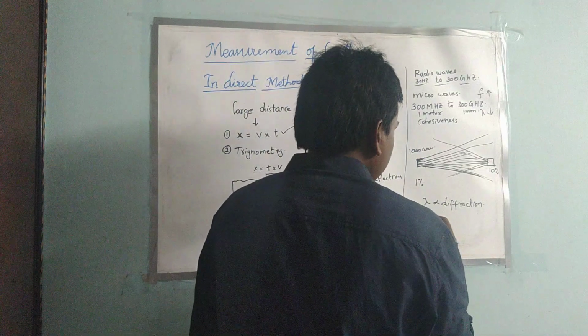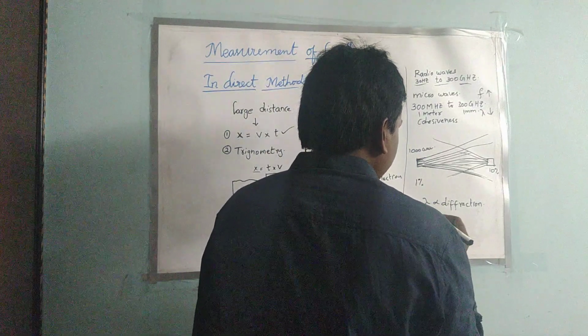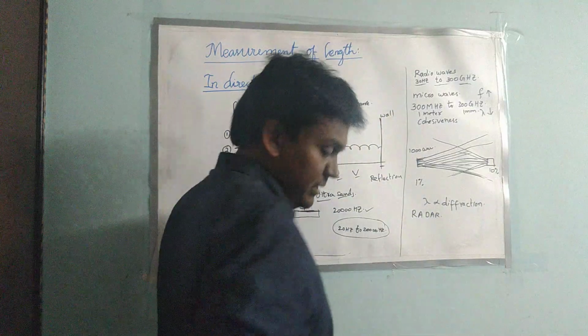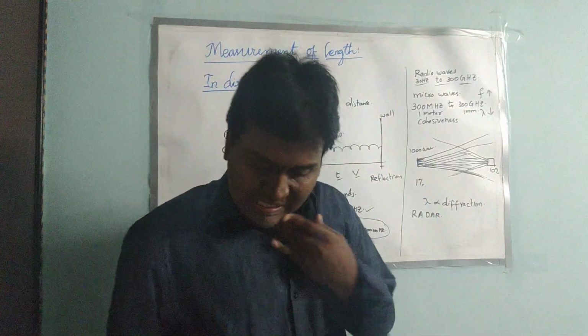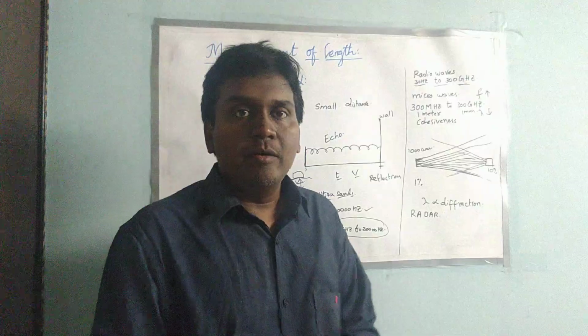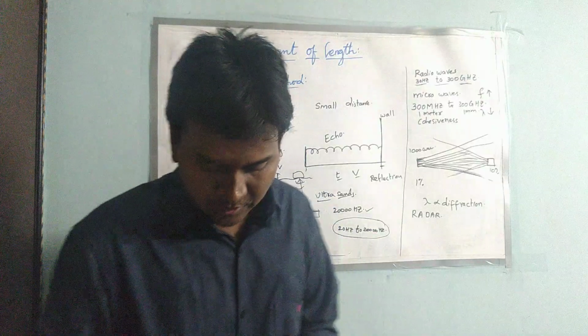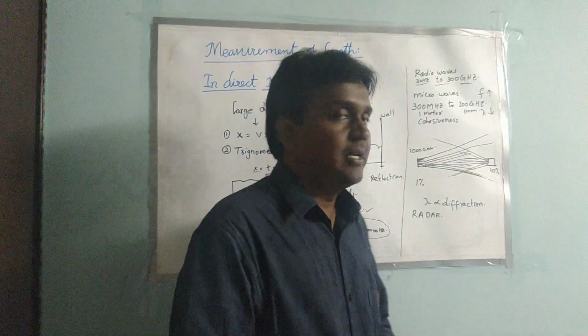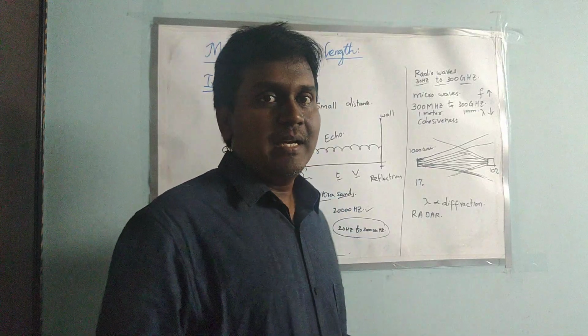So we may use these radio waves as radar. Radar means radio detection and ranging. So that is called radar.